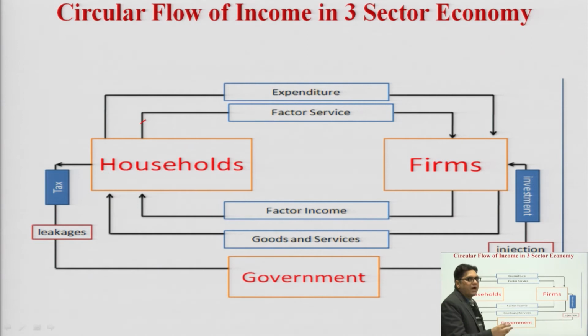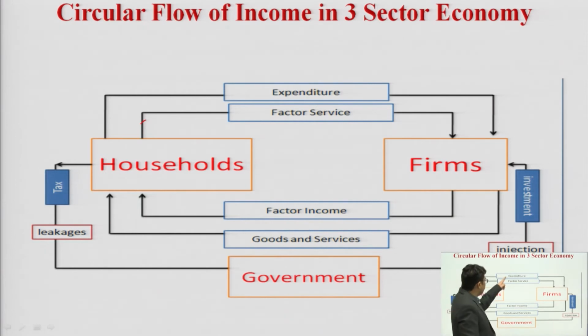At some time they are being called factor payments, because for the land we are given rent, for the laborer it is wages, for the capital it is interest, for the entrepreneurship it is profit. So all these are our factors. It keeps on moving like that: factor services go from individuals to firms, and various payments in the form of wages, salary, rent, interest go from firms to the household.